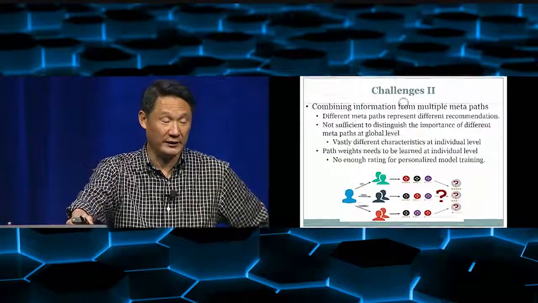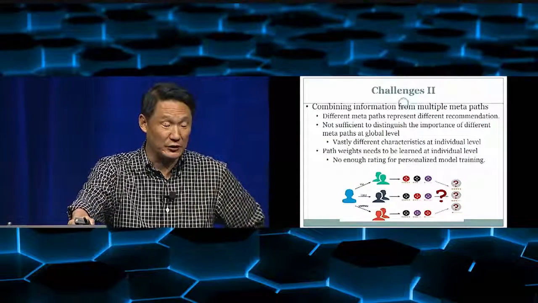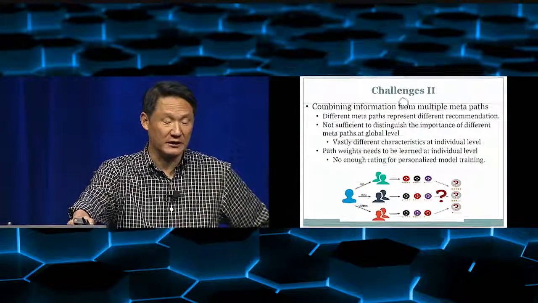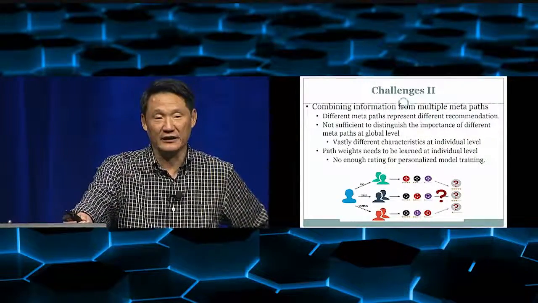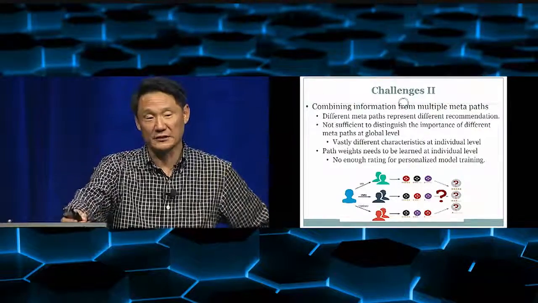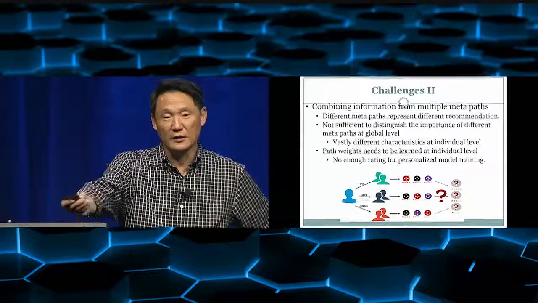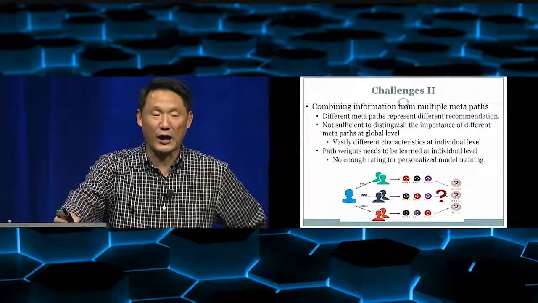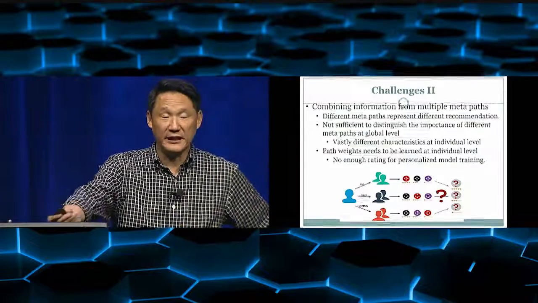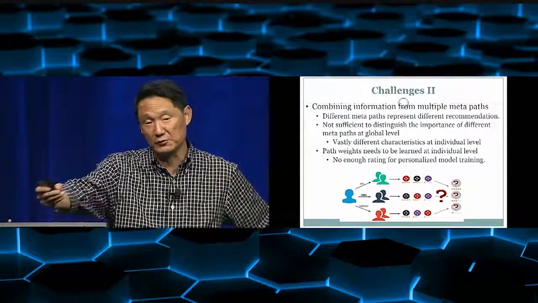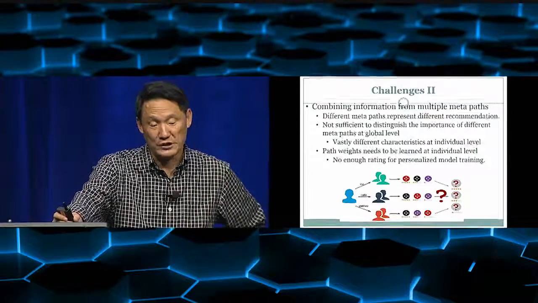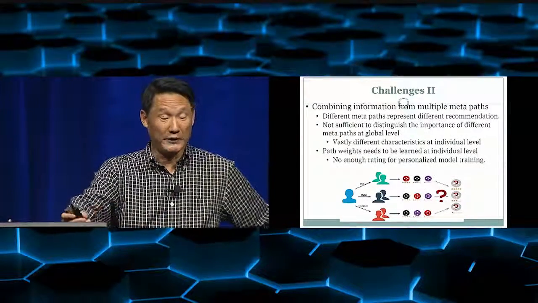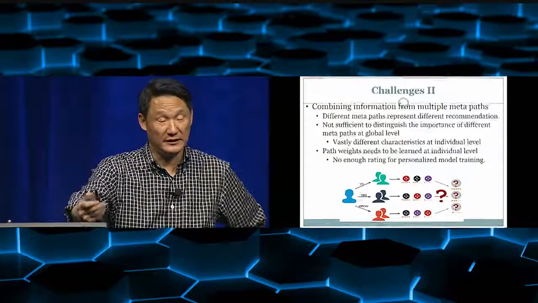it was a global weighting. But in here, actually the weighting needs to be individualized because the information we have from each user is vastly different. Some users have a lot of friends. Okay? So you can use the friends' rating preference to help you do the prediction. And in some cases, the user has very few friends, but he does a lot of rating. Then you can use the rating information. So really, which metapath is more important in here has to be individualized.